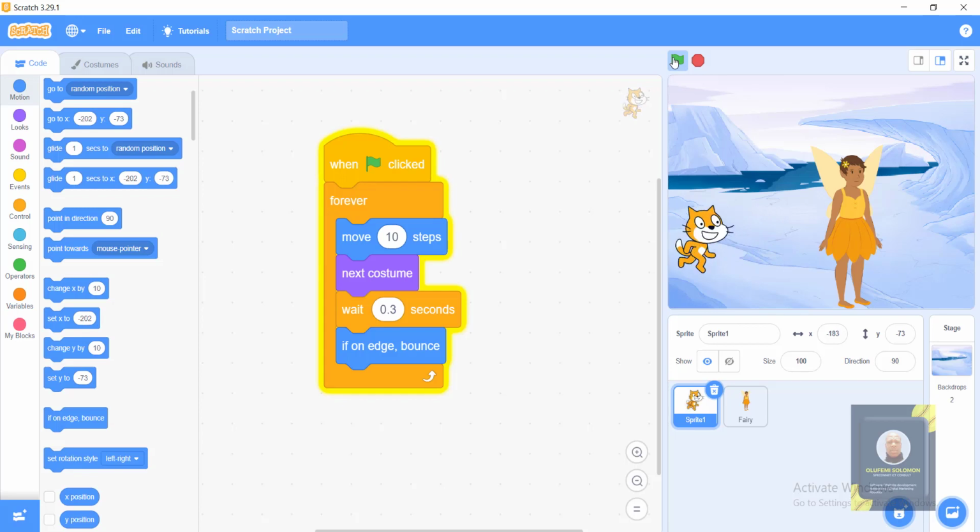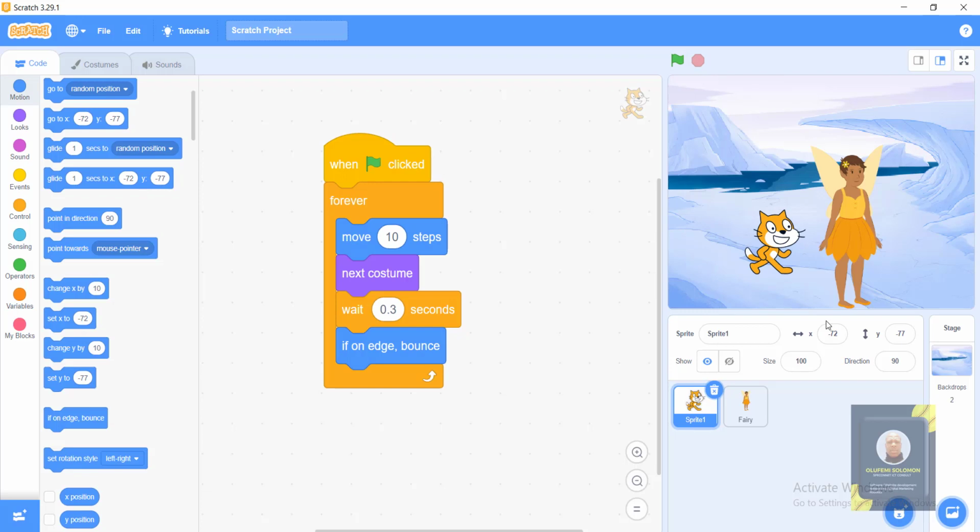So let's just recap the code that we have. When green flag is clicked, do this forever. Everything is inside forever block. It's just like a puzzle that you join together. Do this forever. Move 10 steps forever. Are we getting it now? Change to next costume forever because everything is inside forever. Wait 0.3 seconds to change to next costume, and then when you get to the edge, bounce. Can we see that now?